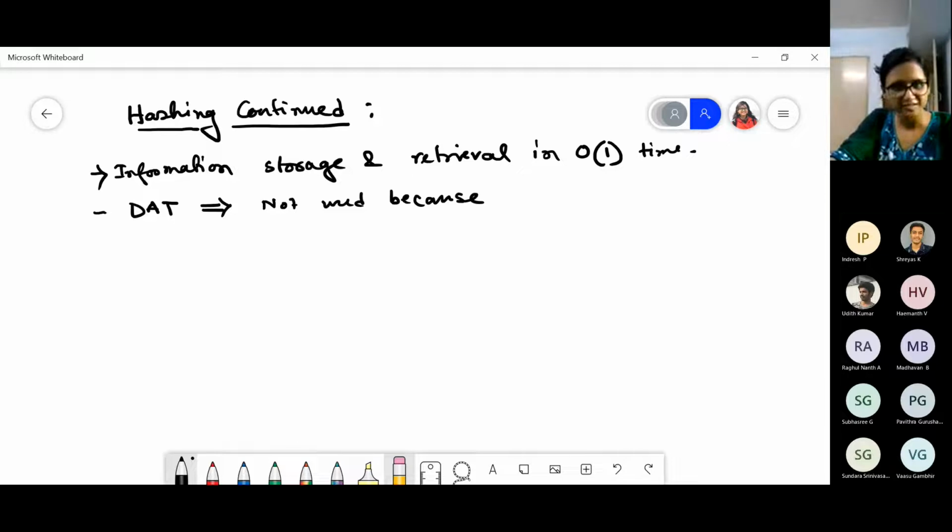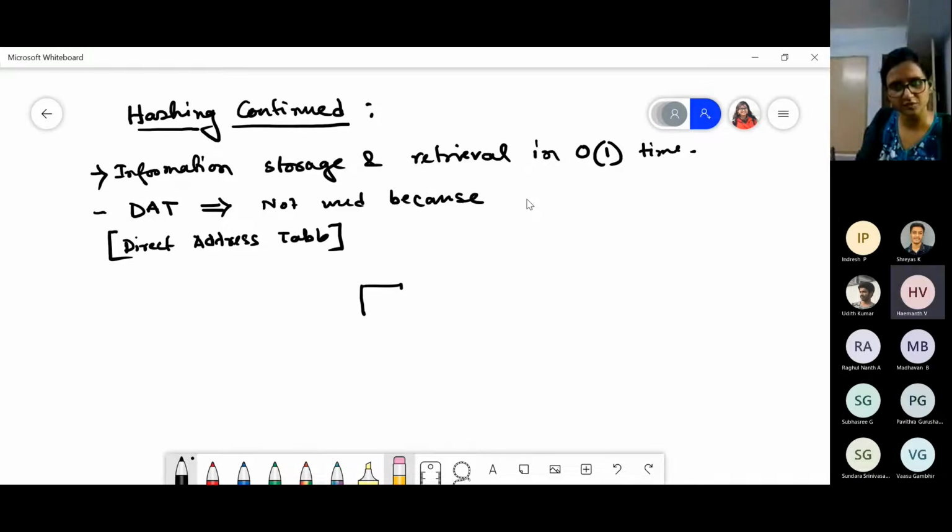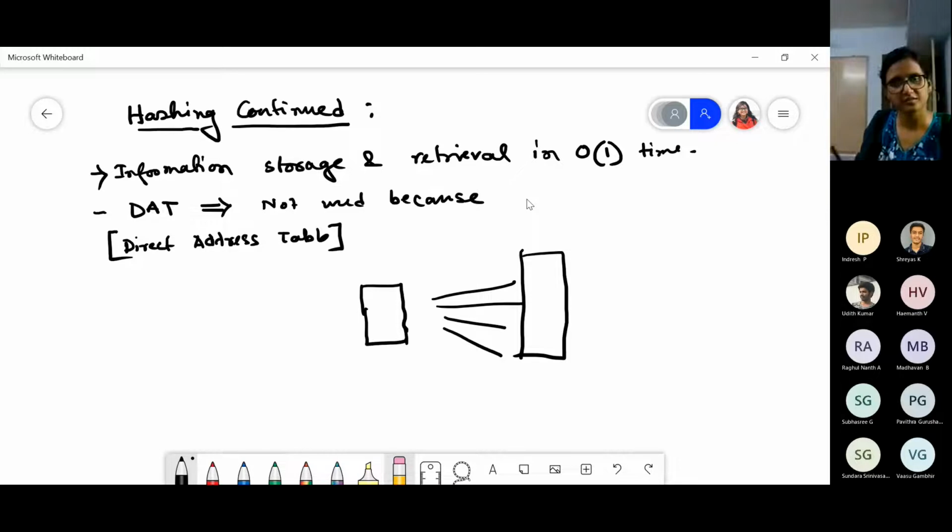Then Hemant. Yes, ma'am. Ma'am, can you say what DAT is? Like the direct address table. Don't you remember I drew something like this and something like this? Yes, ma'am. So why was this scheme not useful? What was the drawback here?